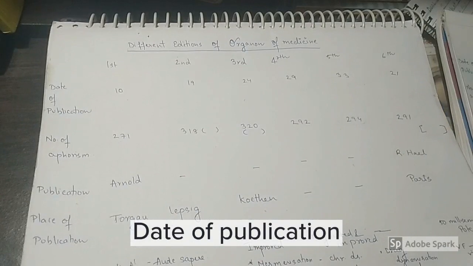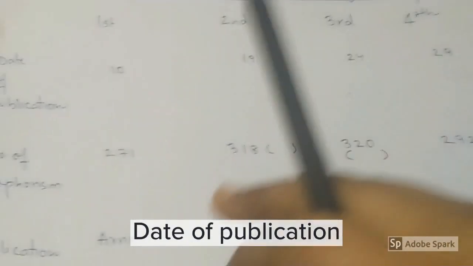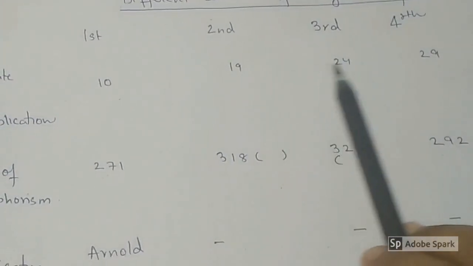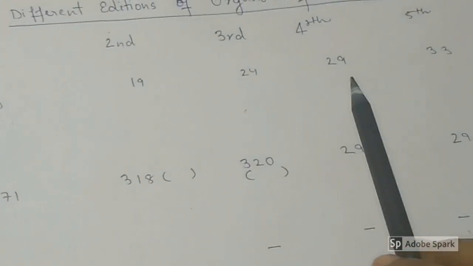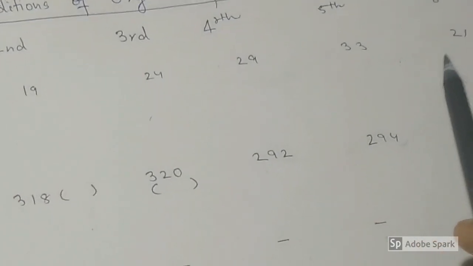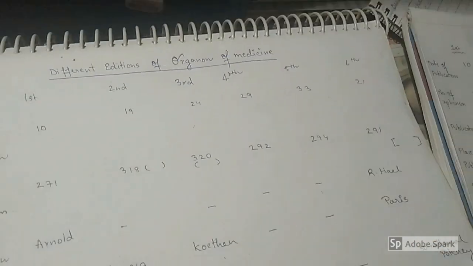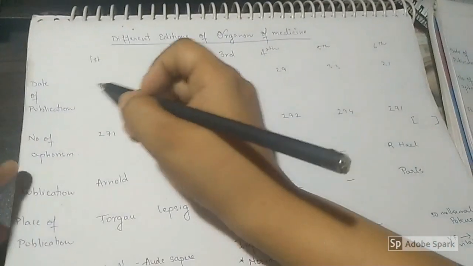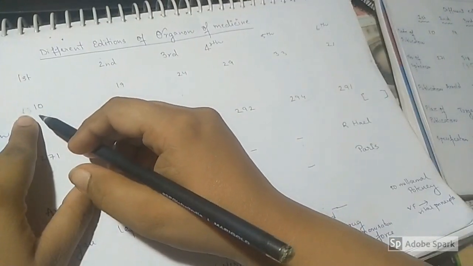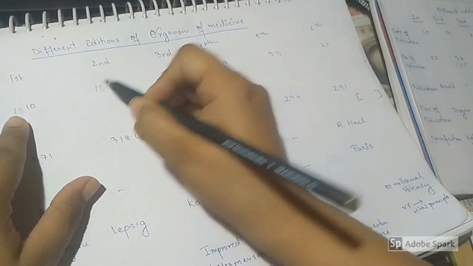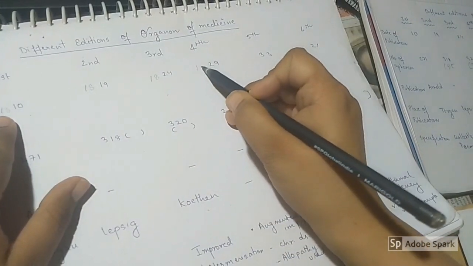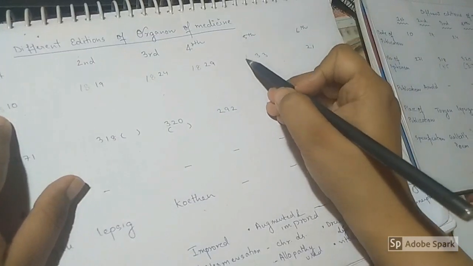So the date of publishing, you see, is 10, 19, 24, 29, 33 and 21. So what is this 10, 19, 24, 29, 33, 21? Just add 18 to each of them. First edition 1810, second edition 1819, third edition 1824, fourth edition 1829, fifth edition 1833.